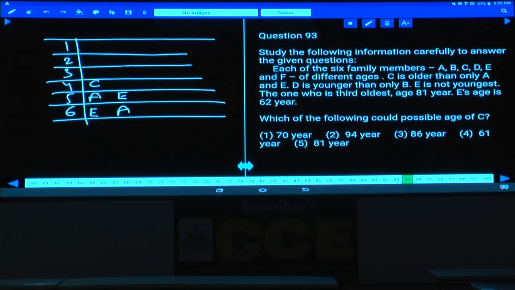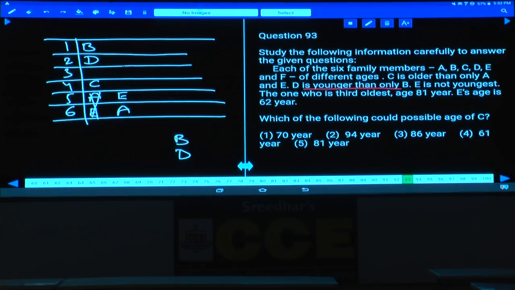Hence, C, A and E, and D is younger than only B. As D is younger than only B, D is younger than whom? D is younger than only one person B. Now, C is older than only A and E, and D is younger than only one person B. What are the possibilities here? The positions of these B and D are at the first and this. And D is younger than only B. E is not the youngest. As E is not the youngest, this case is ruled out.